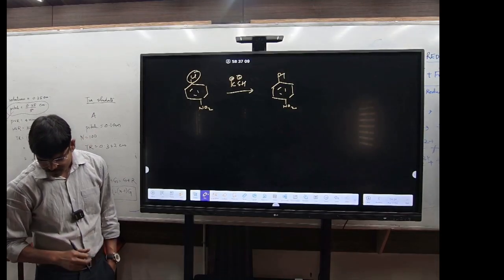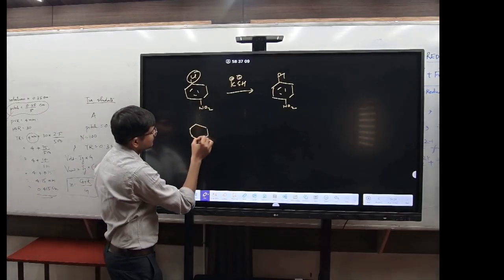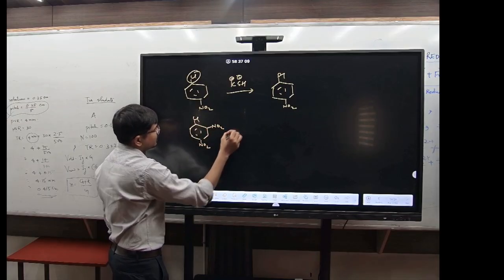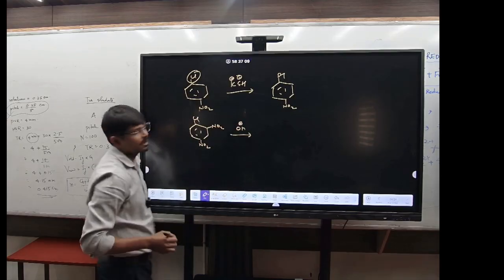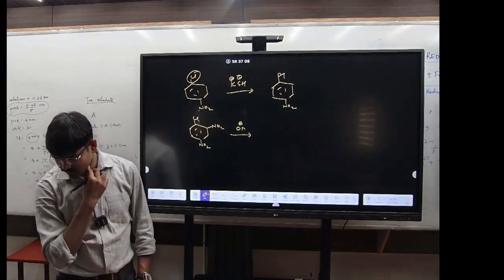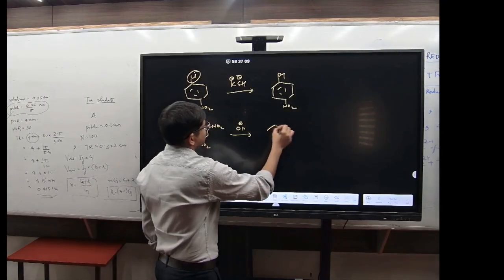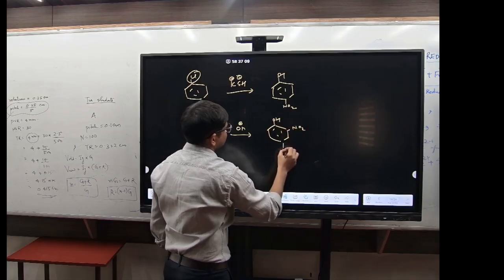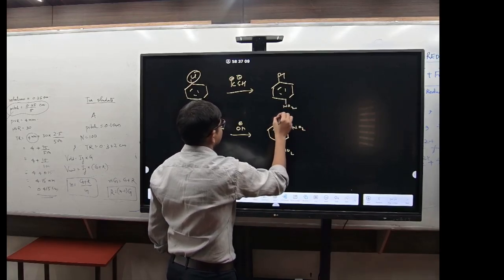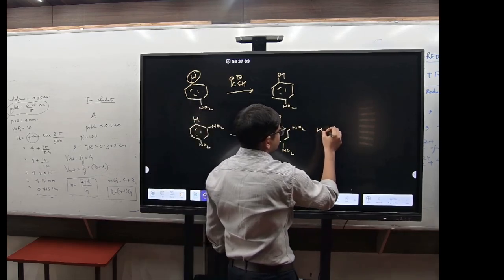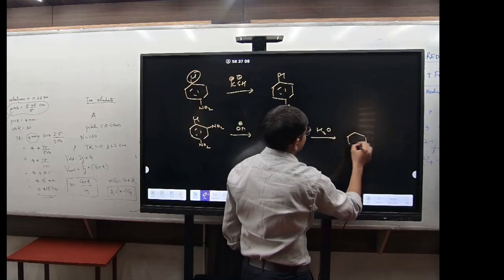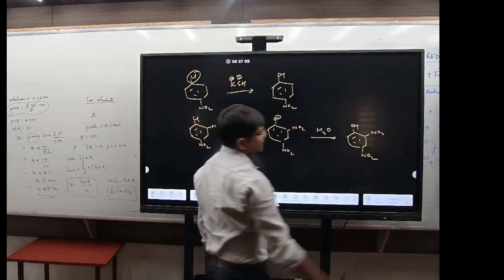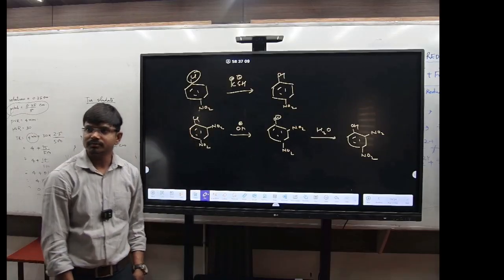And look at one more here. Suppose you have chlorine, NO2, and you add OH minus. What will form? This will form a compound like this: OH, NO2 and the NO2. This will form basically the O minus. Again you are adding the H2O, and it will form the phenol, with NO2 and the NO2. Got it?